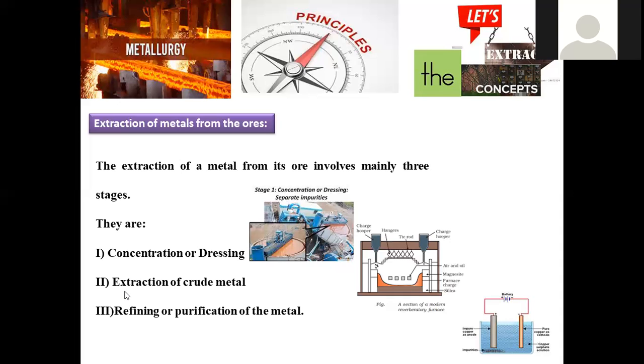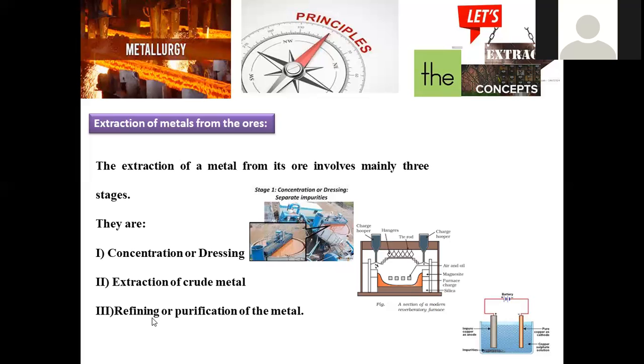During the extraction process, after removing the unwanted materials associated with it, the combined form of compounds is converted into a purified metal form, right? But it is not 100% pure. Around 70 to 90% purity is obtained. Later, it is further subjected to the process called refining.